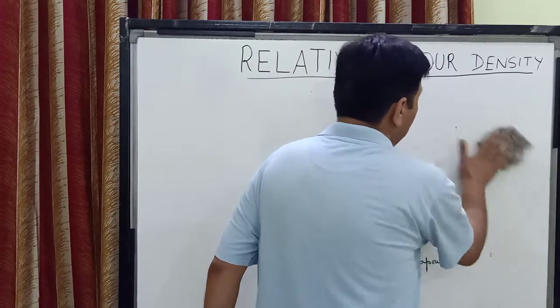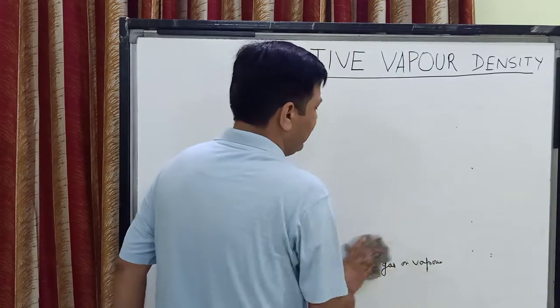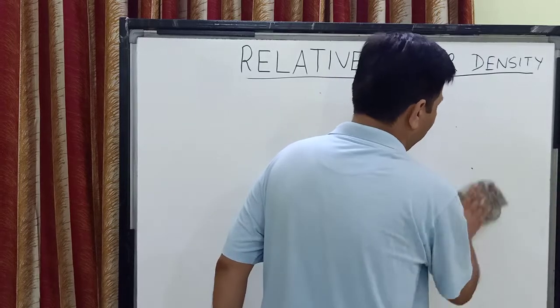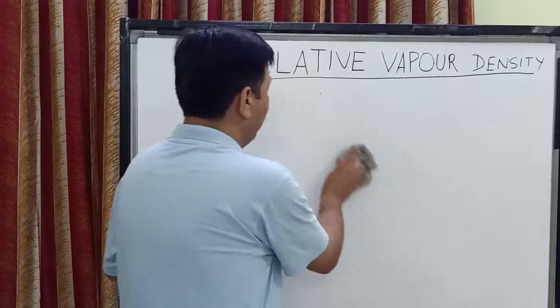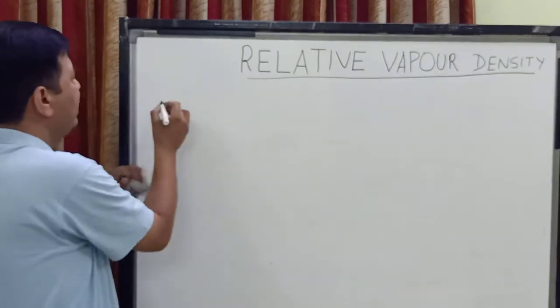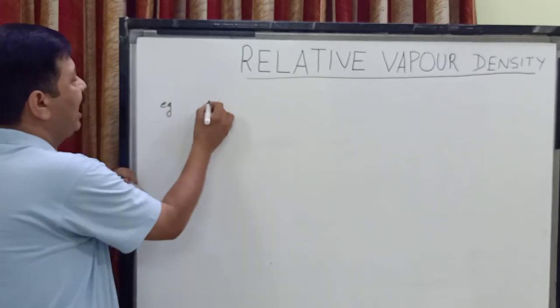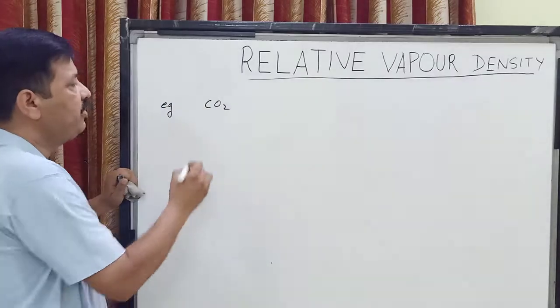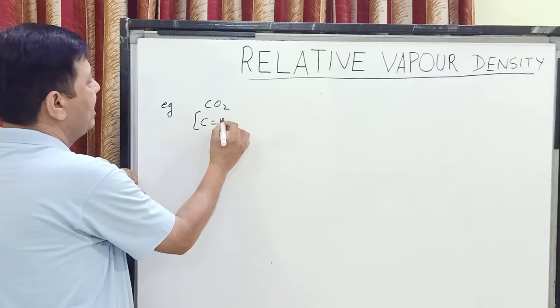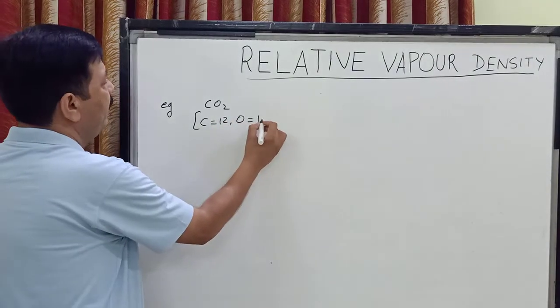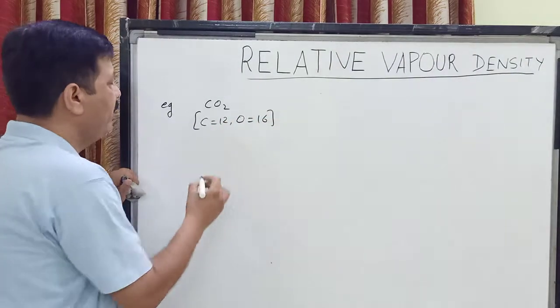So children, say I take a few gases over here and we'll find out the molecular mass. Say children, the first example I take is carbon dioxide. And children, the weight of carbon atom is 12 and oxygen atom is 16. So what I can find out?